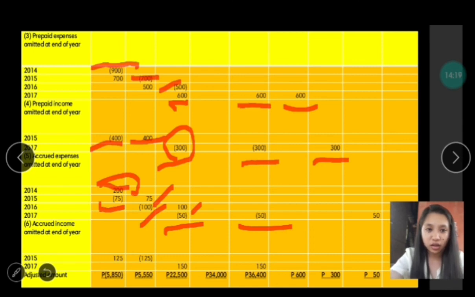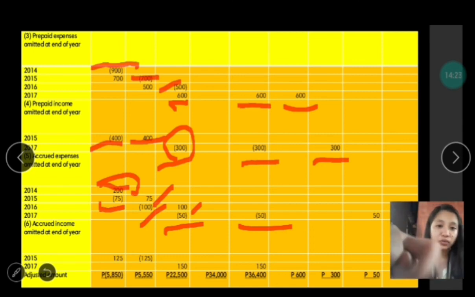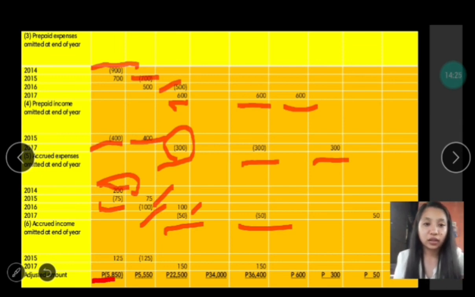It is a loss amounting to 5,850. And for 2016, we have 5,550. And for the year 2017, we have a profit of 22,500. So we have a net profit for the years 2016 and 17. But in 2015, we have a loss.